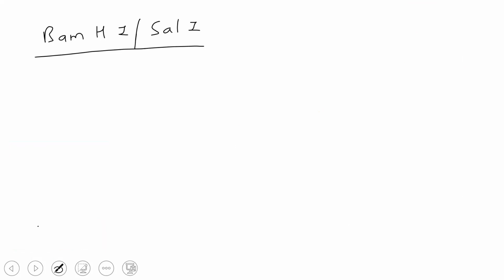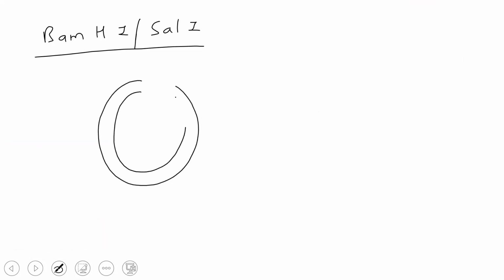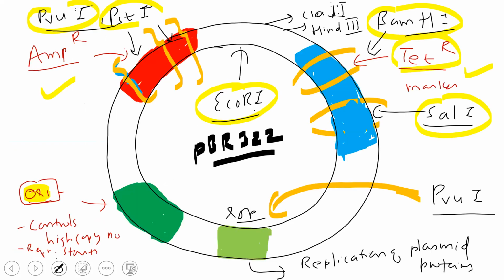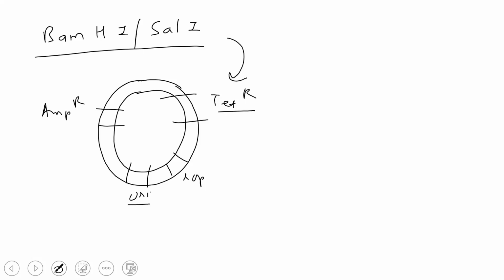If I take this plasmid, then where will it cut? Over here there was the ORI site, the ampicillin resistance gene, the ROP, and over here the tetracycline resistance gene. If you see, it is targeting this region, so it will cut in this region. Can you follow, beta, if I'm using BamHI for plasmid DNA? Yes, sir.